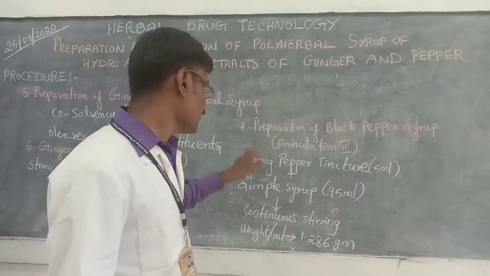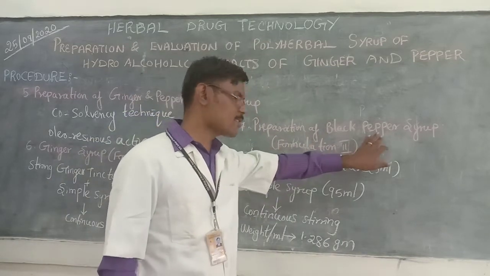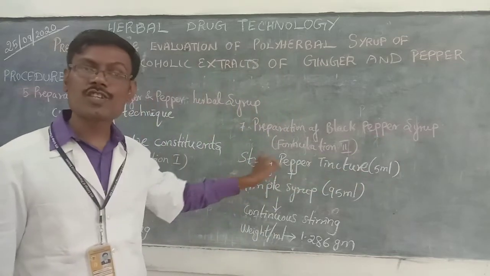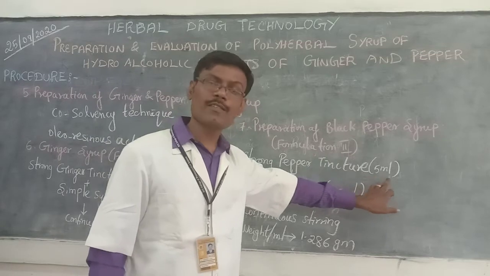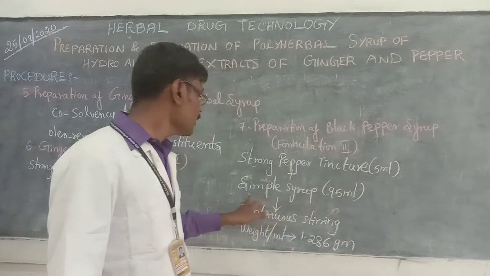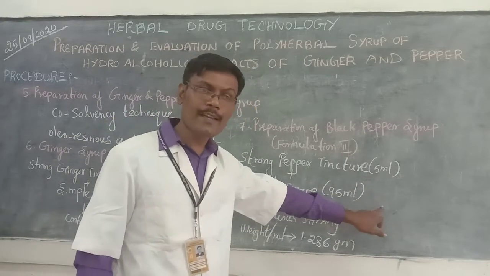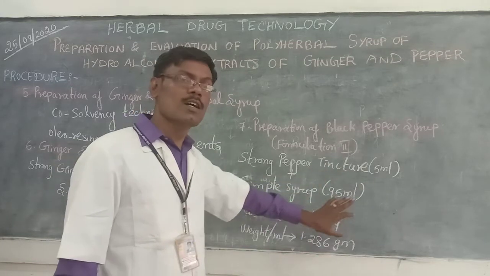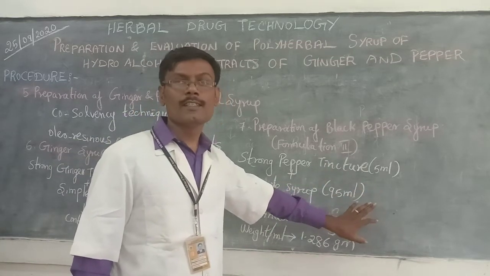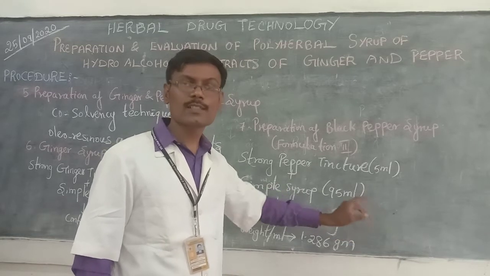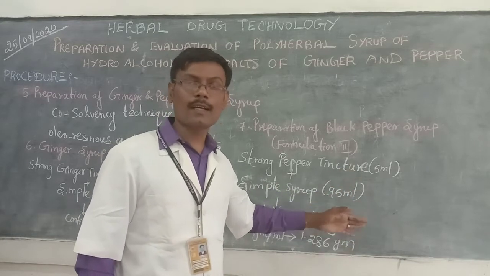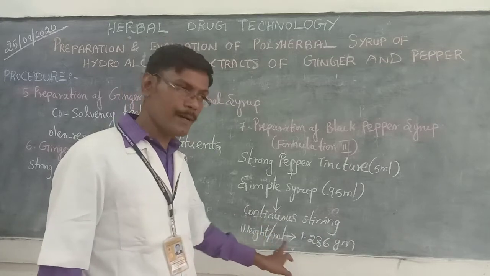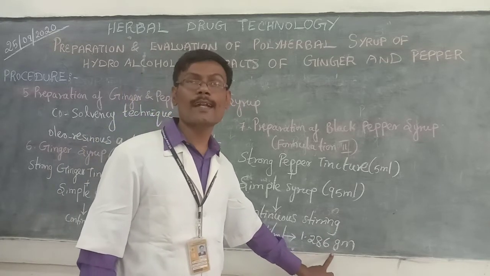Next, formulation 2, that is preparation of black pepper syrup. Here, the same: strong black pepper tincture 5 ml and simple syrup 95 ml. These two will be mixed together and made up to 100 ml with boiled distilled water. Suppose if 1 ml we have to add, we can add the boiled distilled water. Then the weight per ml will be 1.286 gram.